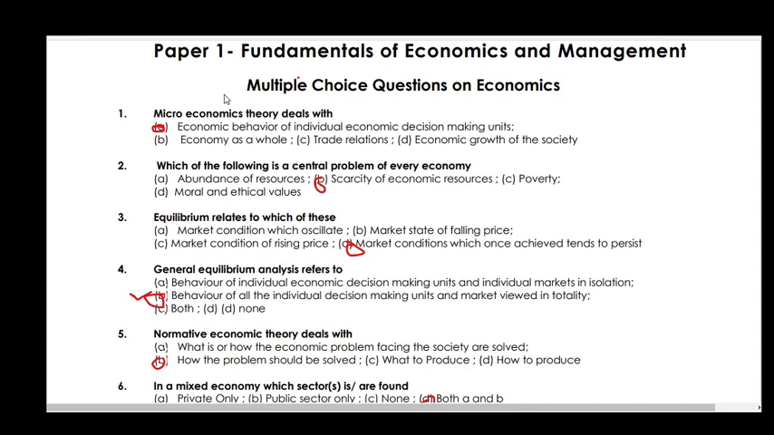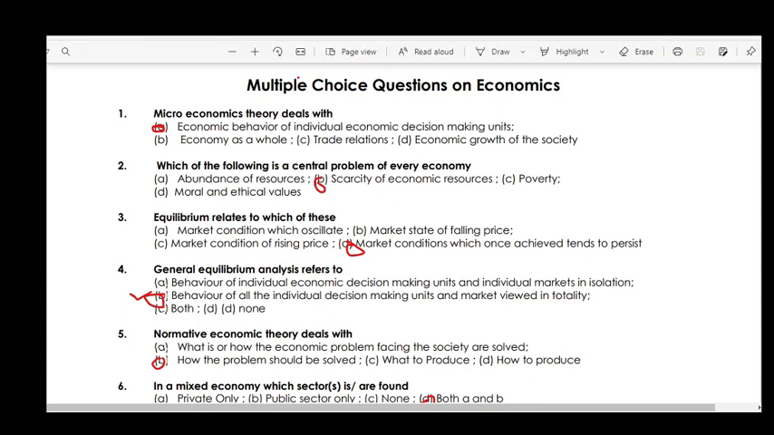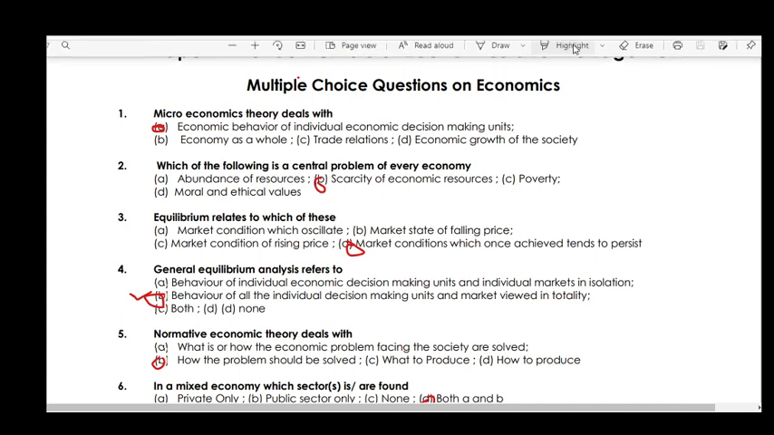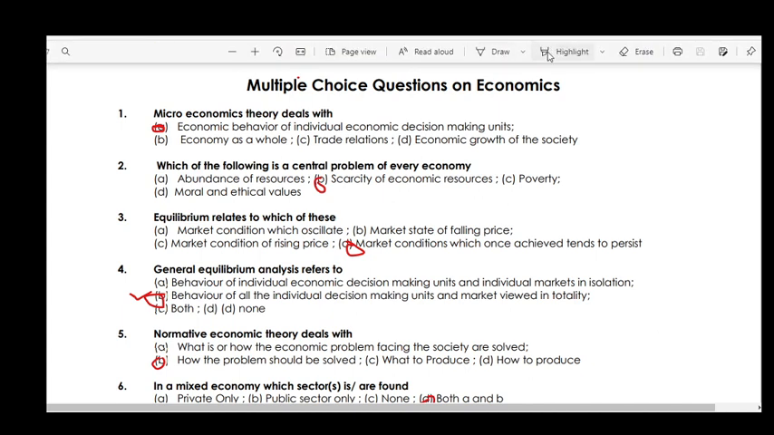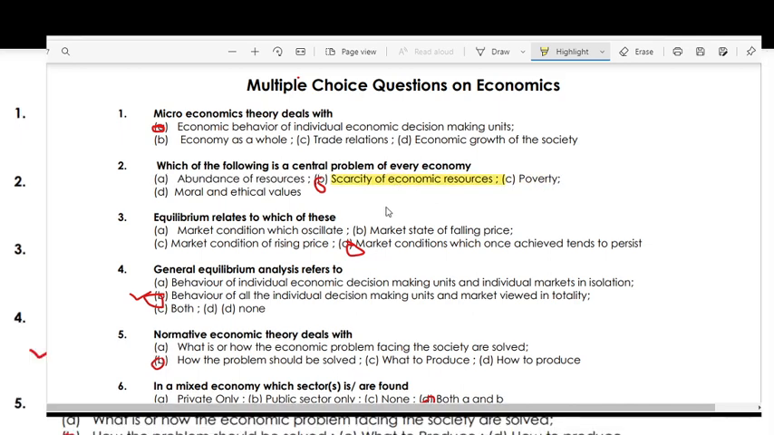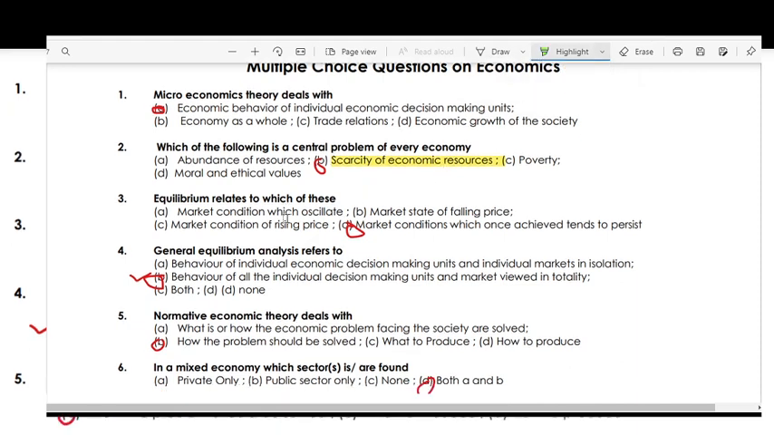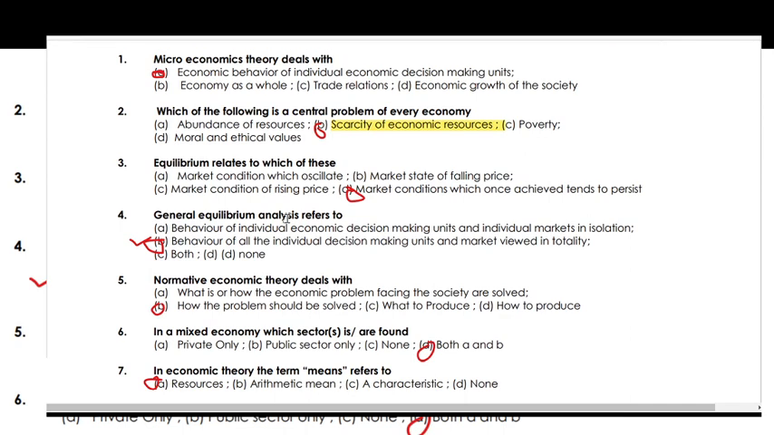Next, which of the following is the central problem of every economy? So scarcity of economic resources is the central problem of every economy. Next, equilibrium is related to which of the following? So equilibrium is related to market conditions which, once achieved, tend to persist.